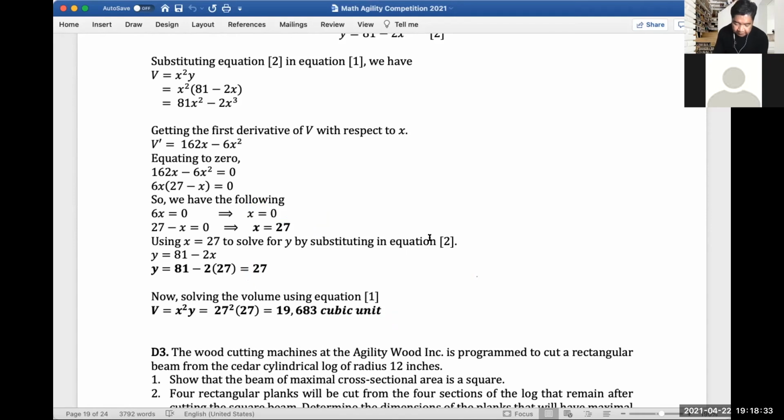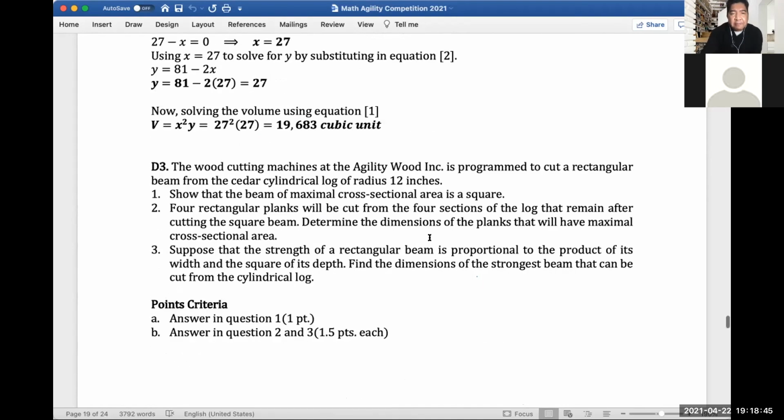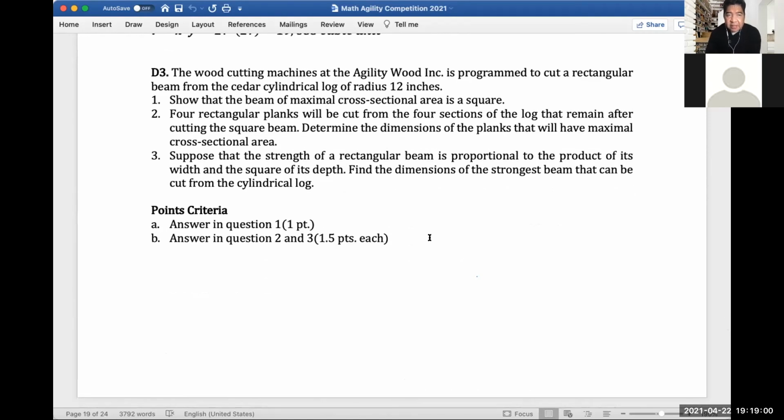Okay, so let's move to difficult question number 3. Let me scroll it up. If you have any questions, or if I didn't elaborate on some of the sections of solving, just let me know. Write it in our comment section, and I will answer it after this live session. Okay, so let's read D3.